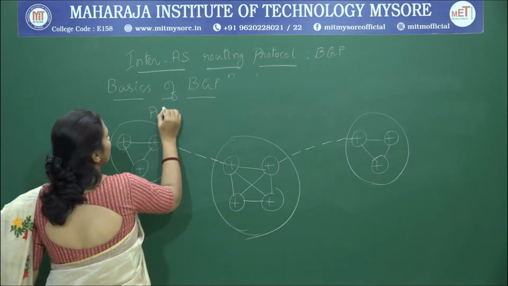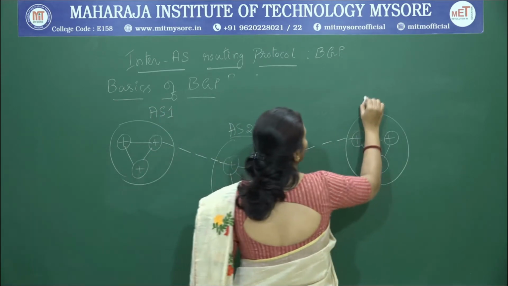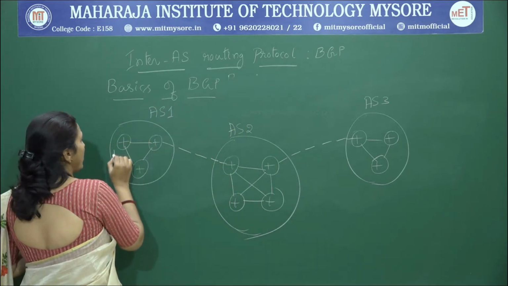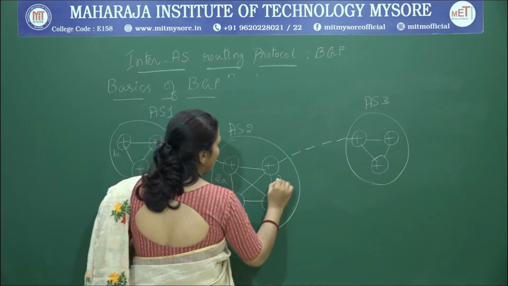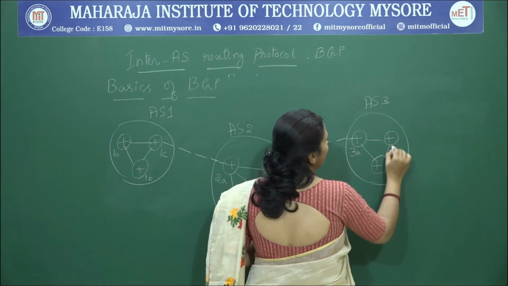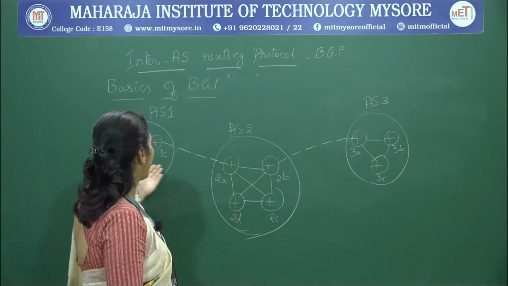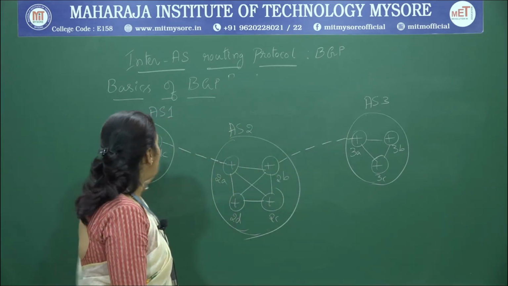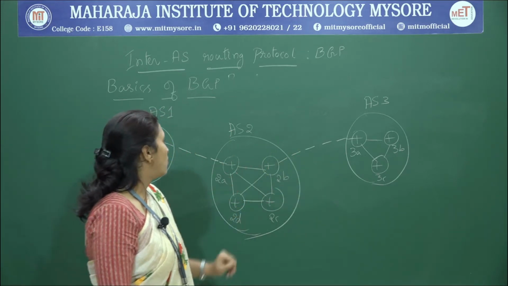Here we have three autonomous systems, AS1, AS2 and AS3. Inside these autonomous systems, we have routers 1A, 1B, 1C, 2A, 2B, 2C, 2D, 3A, 3B, 3C. We have already seen this diagram. Inside each of these autonomous systems, we have several routers.